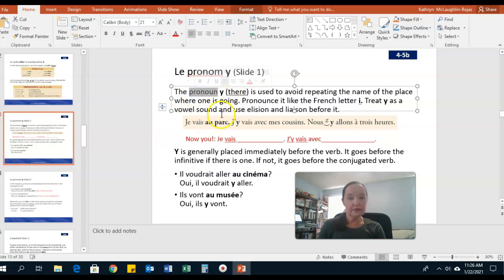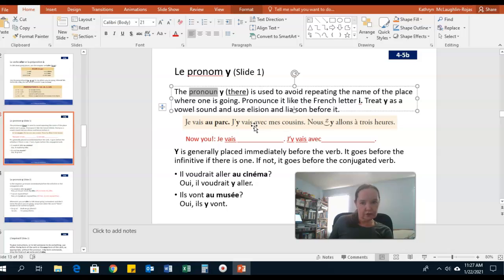First of all, what is a pronoun? Okay, a pronoun is basically just a type of noun that substitutes for another noun. So in English, we have all kinds of pronouns like I in place of my name, or you if I'm referring to you instead of your name. I can say she instead of Mary. So I can use all different pronouns to avoid repeating myself in speaking or writing.